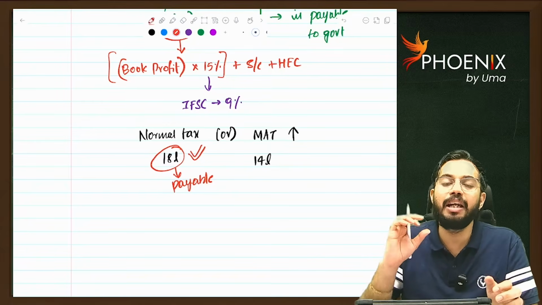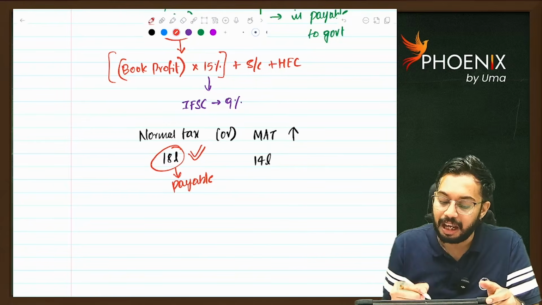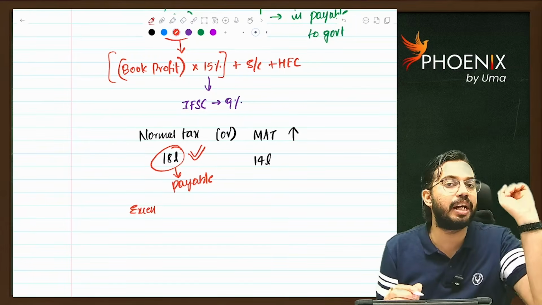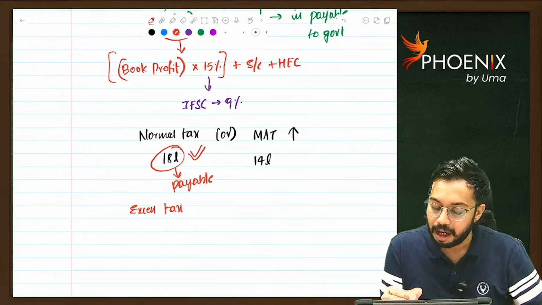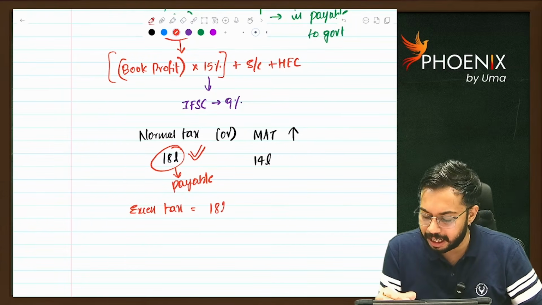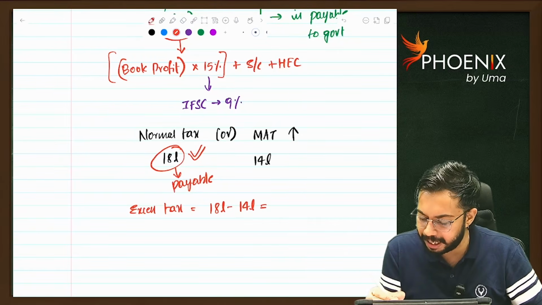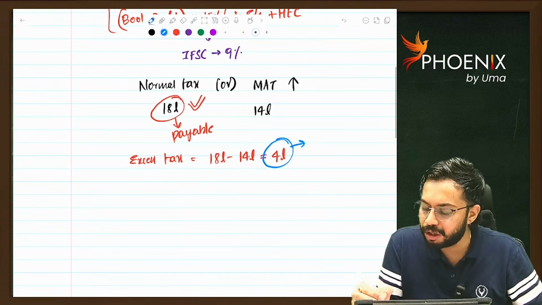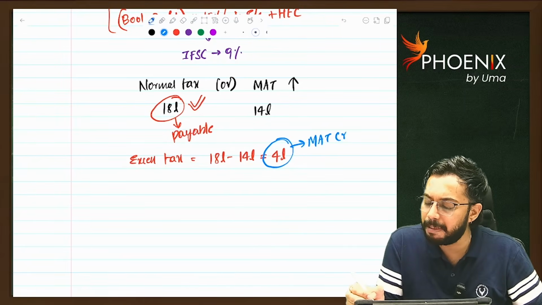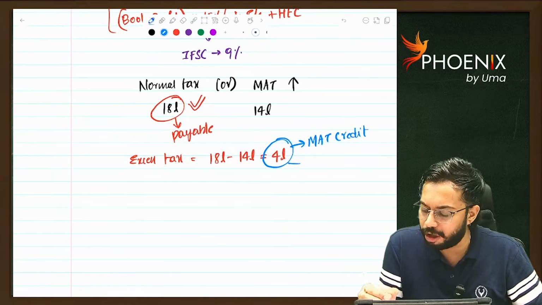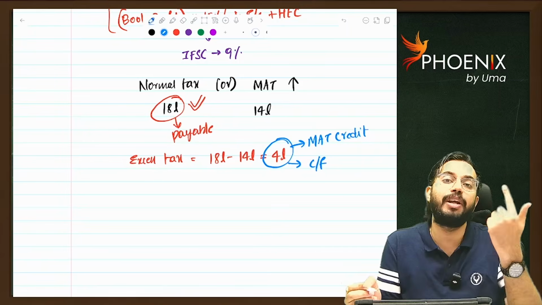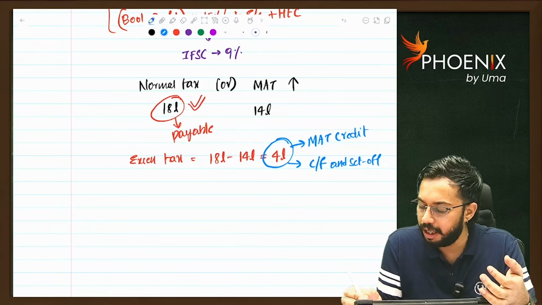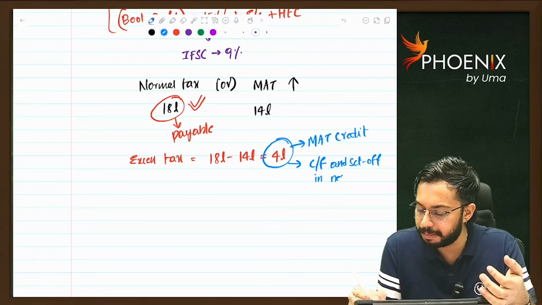So for that, the income tax department gave clarity. Whatever the excess tax paid as per normal provisions, he is required to pay only 14 lakhs. But the excess tax, 18 lakhs minus 14 lakhs, that is paid will be treated as MAT credit. This MAT credit can be carried forward and set off in the next 15 assessment years.